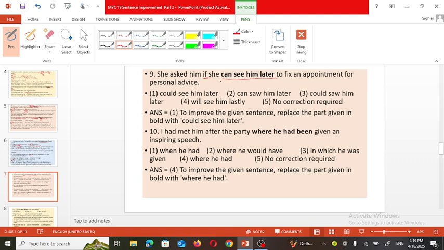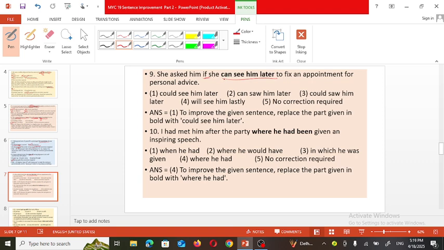Can I see him later? Like that it will be. So can should be changed into could when we are changing the sentence from direct speech to indirect speech. At that time, what we are doing, the sentence given in double inverted commas means the speech we used to change it. If a modal auxiliary is used, instead of can we are using could, instead of may we are using might, instead of will we are using would, instead of shall we are using should. So like that, we need to make changes here.